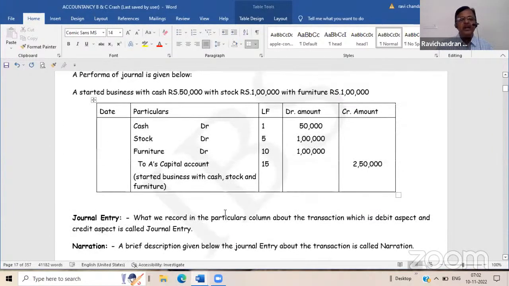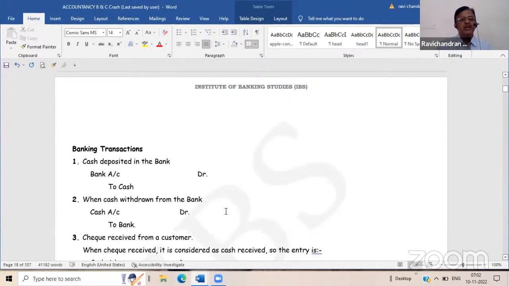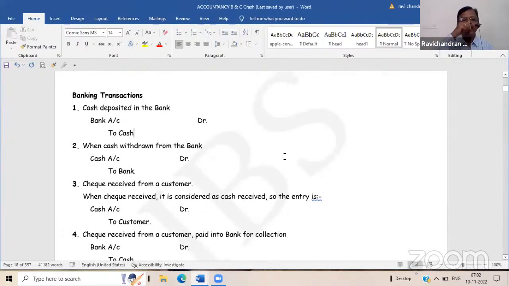Okay. Now we will analyze the importance of a cash transaction with the bank. There are certain rules for banking transactions. First, normally the business will open a bank account with a bank and deposit money. So the transaction is cash deposited into the bank. Now the bank account is debited and the cash account is credited. Why are we debiting the bank account and crediting the cash account?